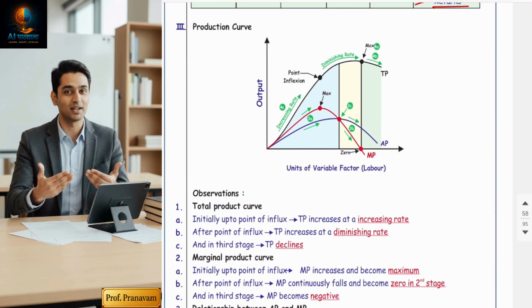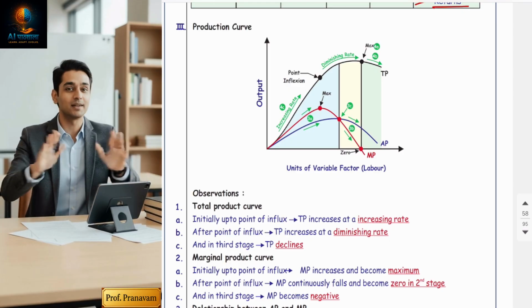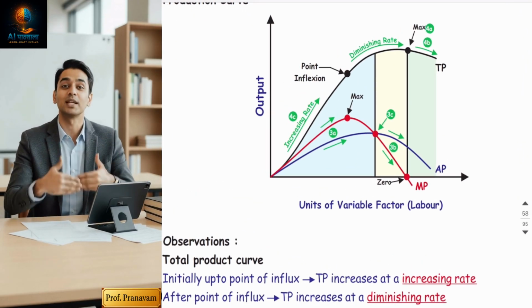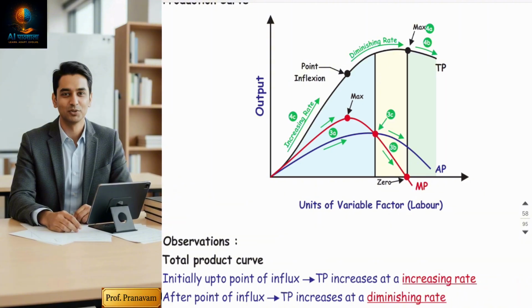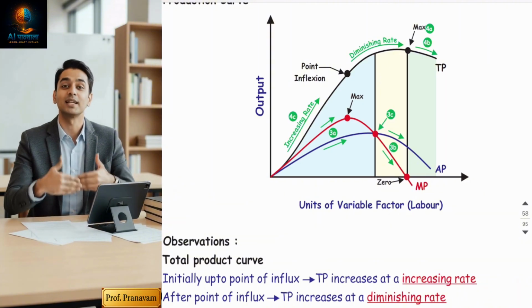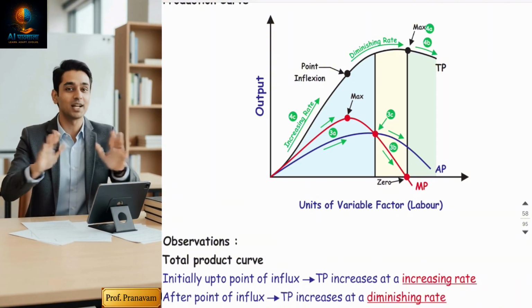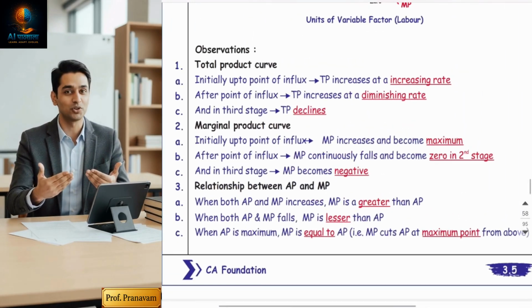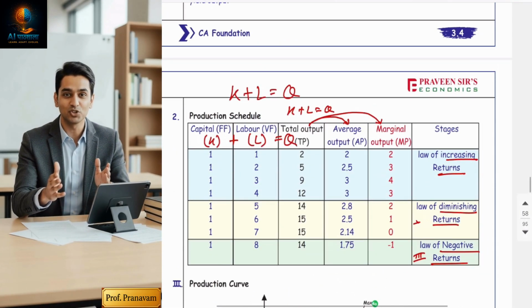After this, the 5 points are a postmortem of this diagram. I'm going to explain to you in a speedy manner how this diagram has been made as well as how these points have been derived. If you know the shape of the diagram, you will be able to solve any MCQ. Yes, 100% covering. Let's start.